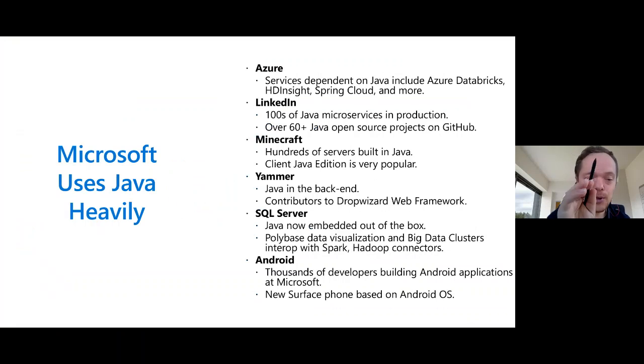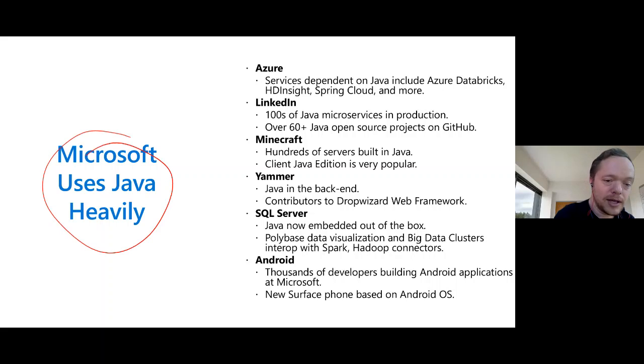Okay, so we've gone through how Microsoft uses Java heavily. You can start off by following me at Rory Preddy.